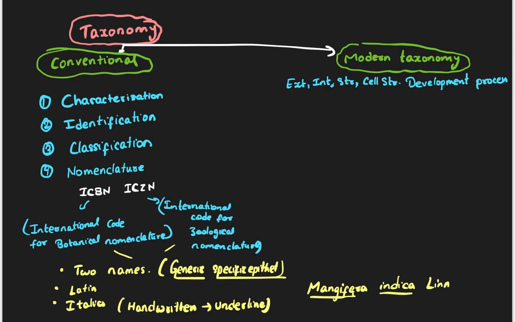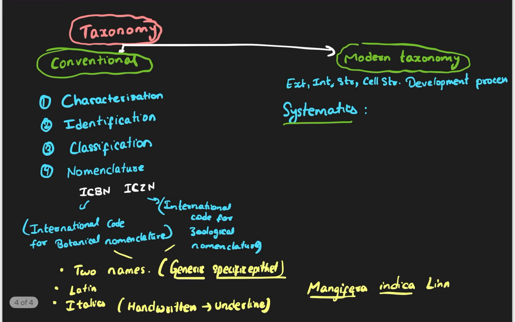Next, systematics. So in modern taxonomy we also have systematics. What is systematics? In systematics we are going to discuss taxonomy plus phylogenetic relationship.